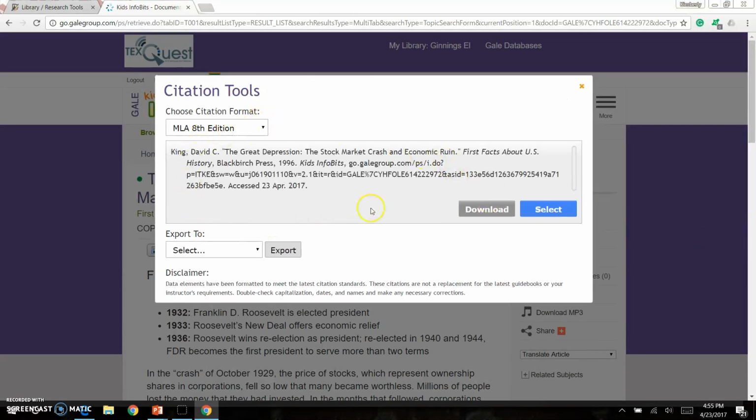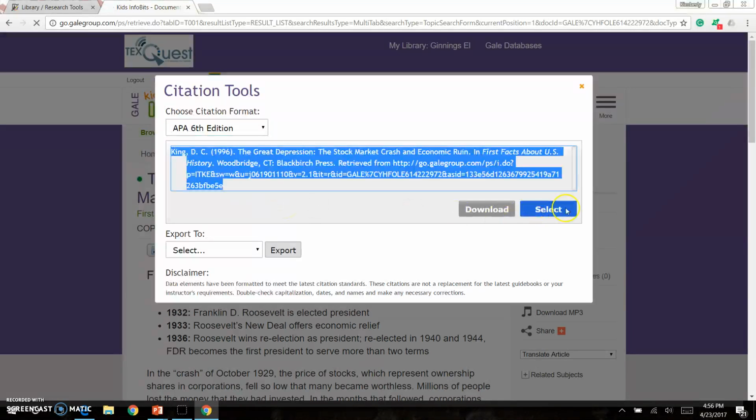And it gives me a drop-down menu where I can choose MLA 8th or 7th edition. I can choose APA 6th edition or Chicago 16th edition. Let's pretend my teacher has asked me to use APA 6th edition. When I select it in the drop-down menu, the citation has changed to APA 6th edition.